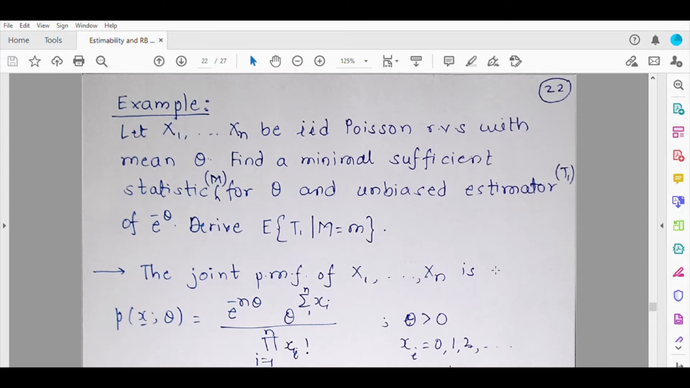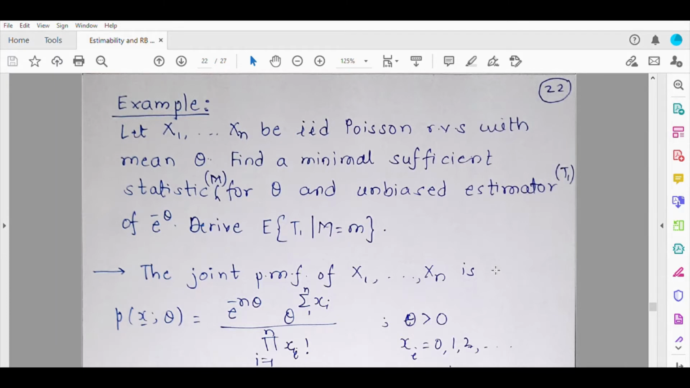So suppose we have a random sample from Poisson distribution with mean theta. Then the question is to find the minimal sufficient statistic, denoted by m, for theta, and an unbiased estimator T1 for e raised to minus theta, and then we are going to Rao-Blackwellize T1 with respect to m. That is, we are going to find the conditional expectation of T1 given m.